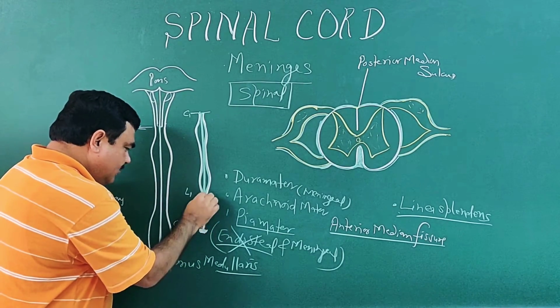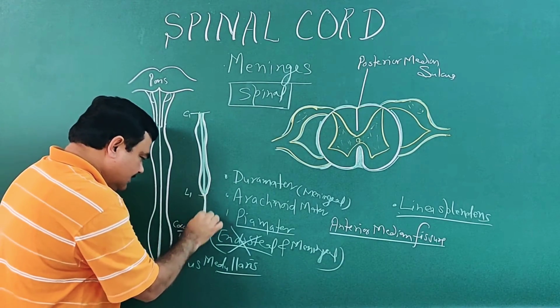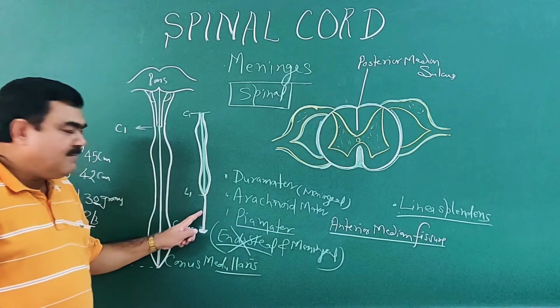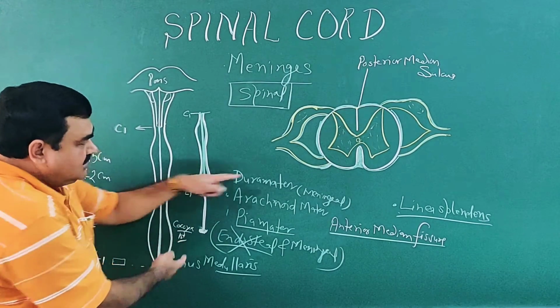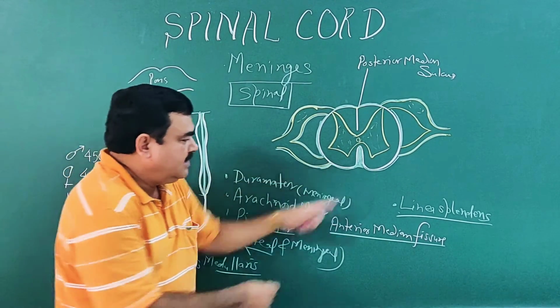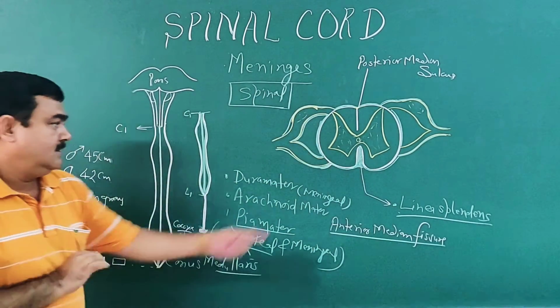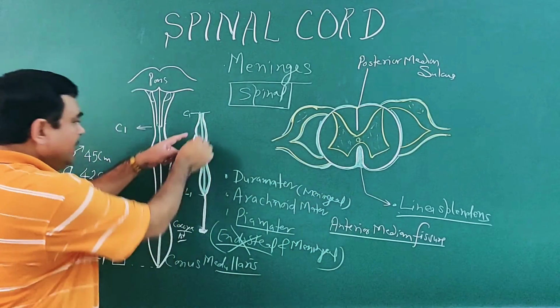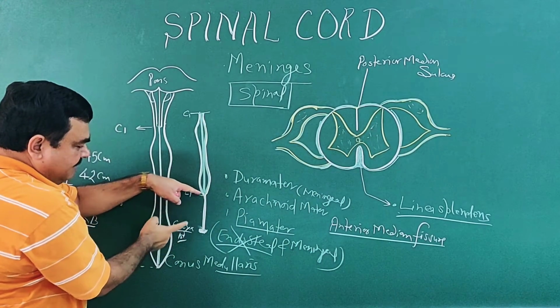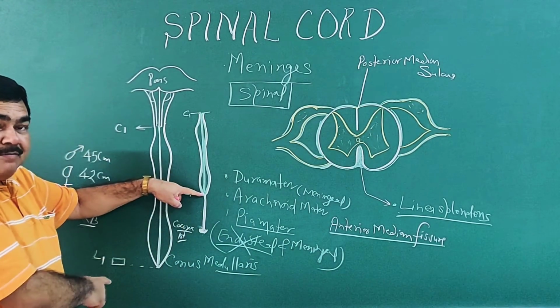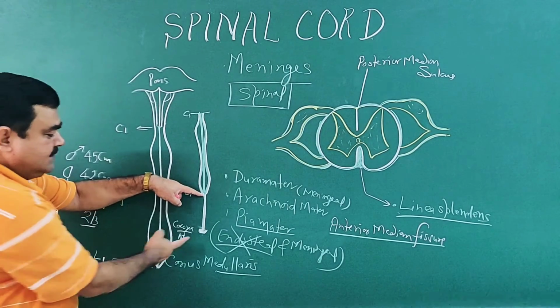So it extends to here. So this pia mater here forms the linea splendens, and this covering extends below the level of conus medullaris.